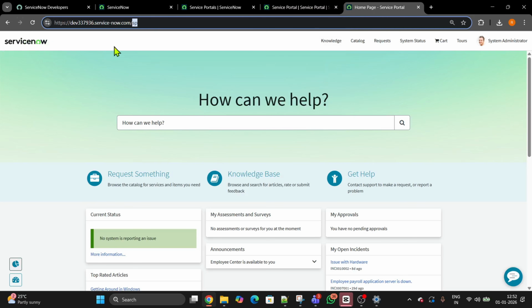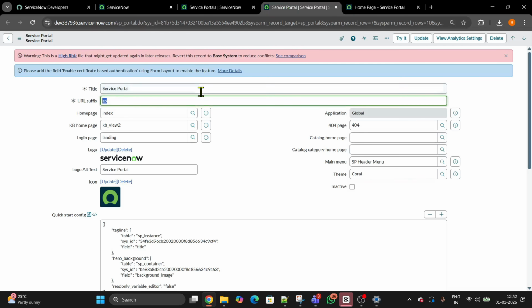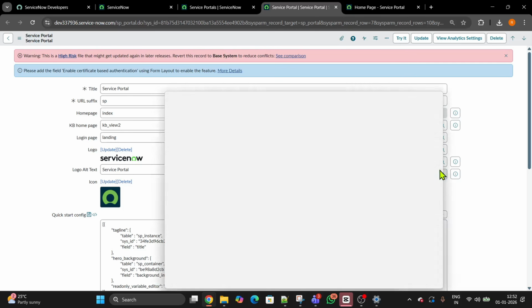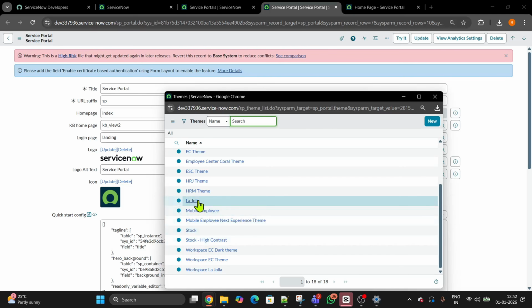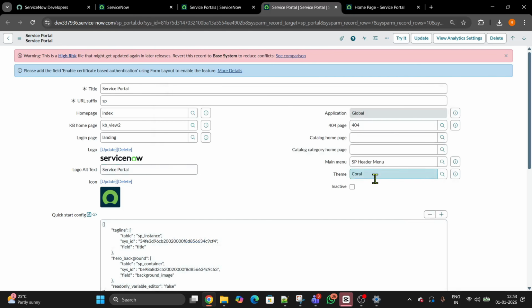This is called the header, if you see on the top. If you notice here, we have a header menu. I can use this as of now for today's session when I create our small portal. In the next class, we will create our own main menu. Then you can see the theme. The theme can be Coral or whatever themes are available in ServiceNow. These are the list of themes available. La Jolla, there are many themes. Actually, ServiceNow has been using these themes since ages. After this, Yokohama, Zurich, they brought this theme called Coral.